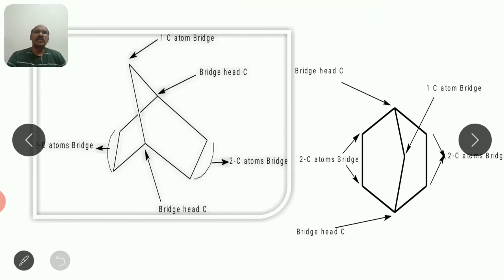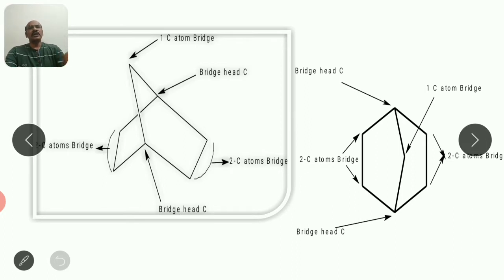For the IUPAC nomenclature of bridge ring systems, first you have to be comfortable with how a bridge ring structure looks, how to identify different types of carbons, the number of carbon atoms in the bridges, etc. So here two structures are given. Both structures are the same. Only the representation style is different.